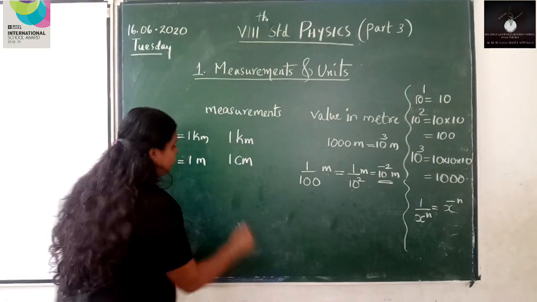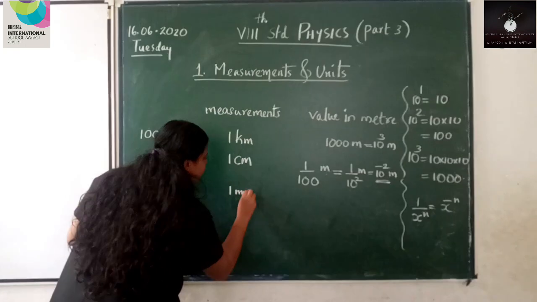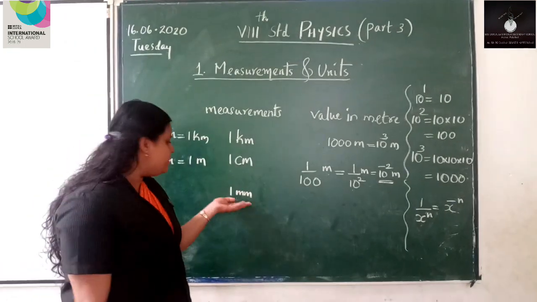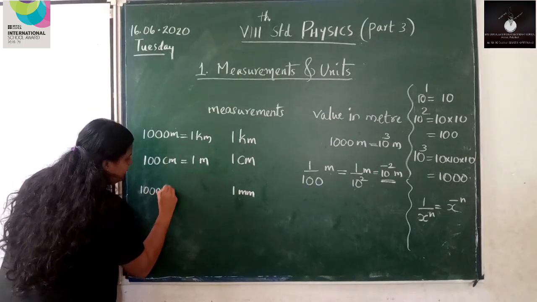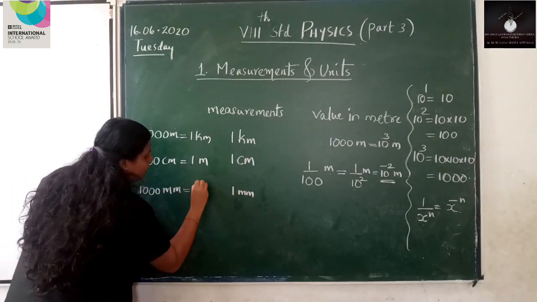Now, the next measurement, 1 millimeter. So we know that 1000 millimeters constitute a meter.